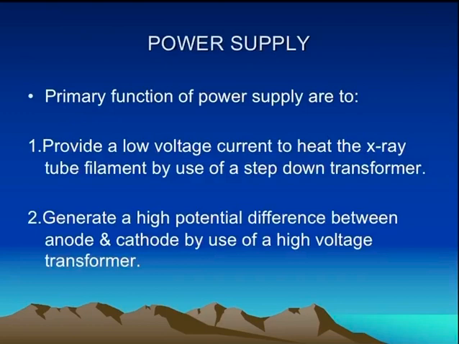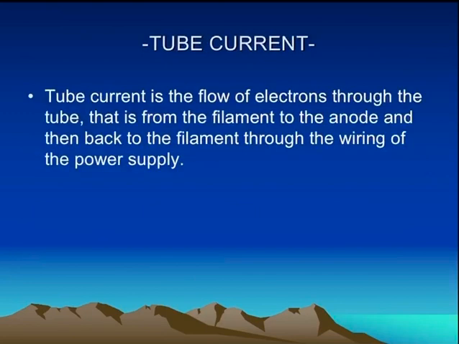Coming to the power supply. The primary functions of the power supply are to provide a low voltage current to heat the X-ray tube filament by use of a step down transformer, and to generate a high potential difference between anode and cathode by use of a high voltage transformer. The second one is tube current. Tube current is the flow of electrons through the tube, from the filament to the anode and then back to the filament through the wiring of the power supply.